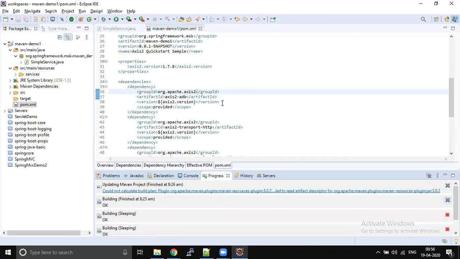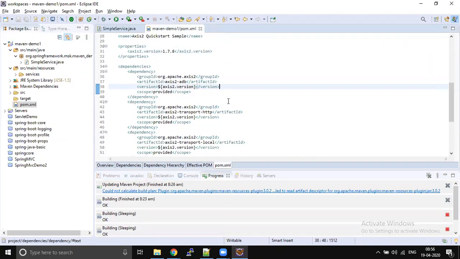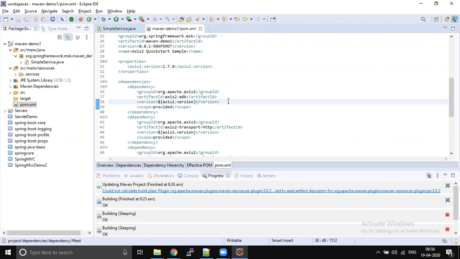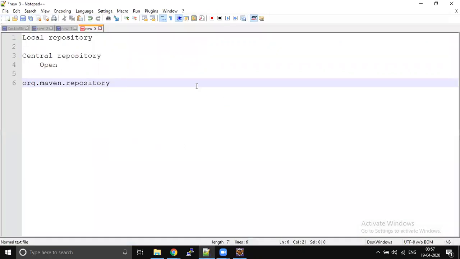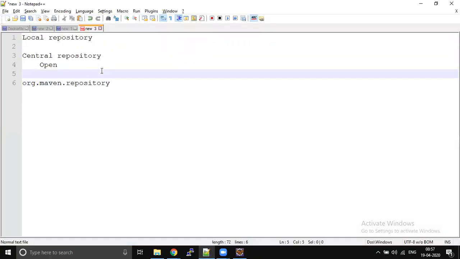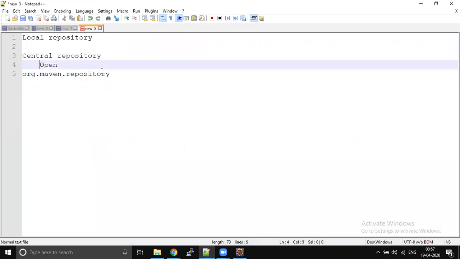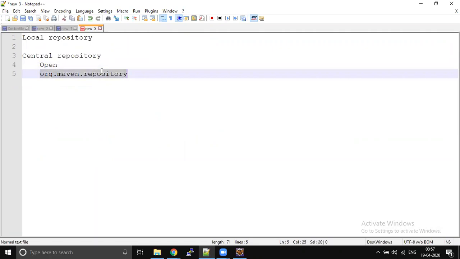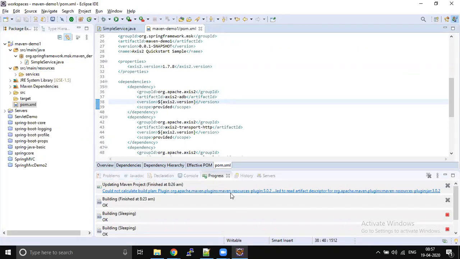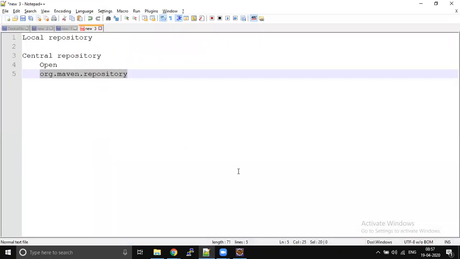Everybody saw or not? So that is the central repository. It's open for everybody, right? If you have internet and you create a Maven project, the dependencies will be downloaded from the central repository automatically, because that is the default configuration.